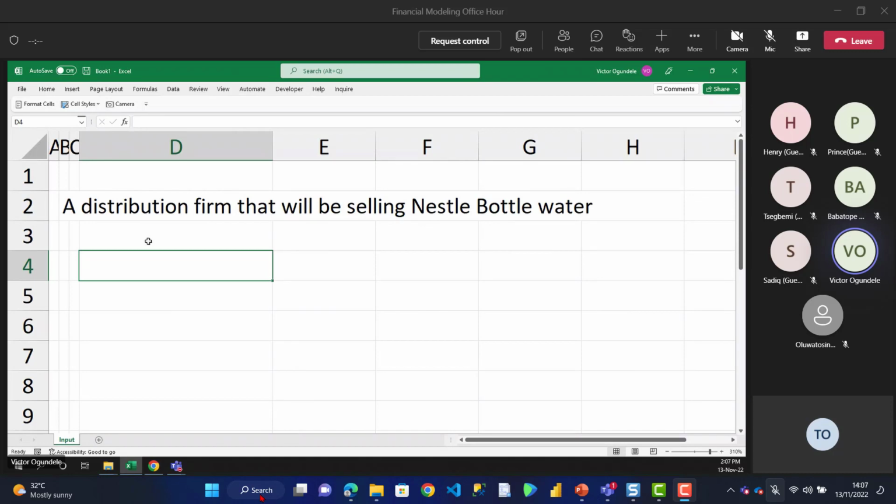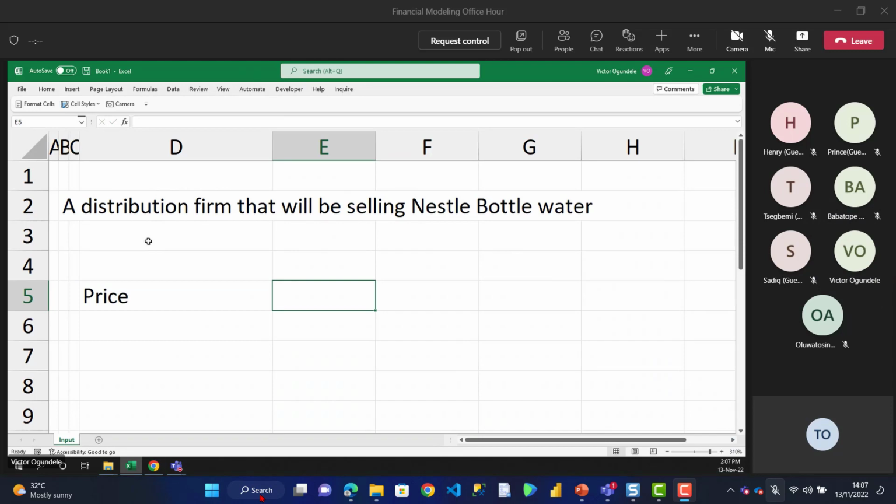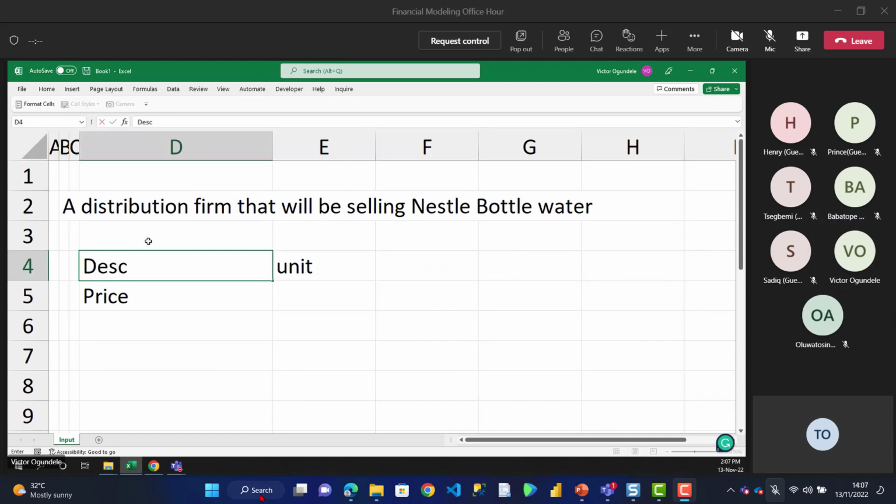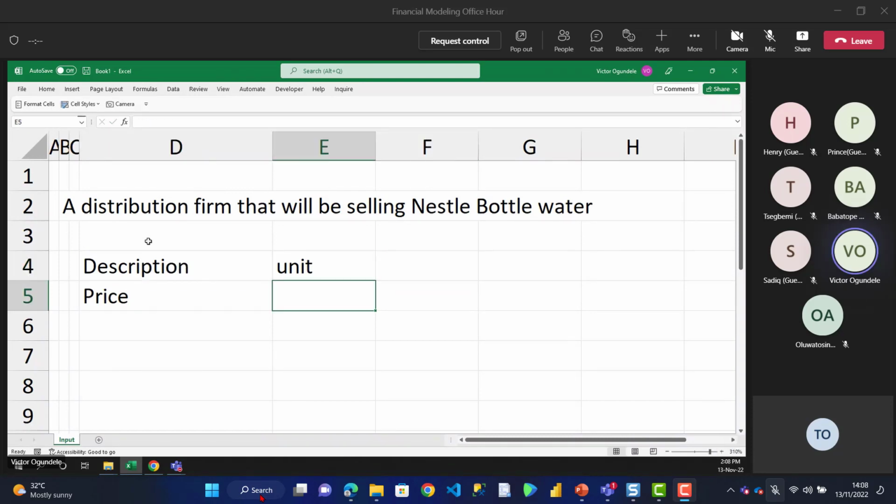So let's assume for Nestle, we have a price. Let me just call this price. And here, let me call this description. When I build my model, I just like making things look good. So let's just use a dollar, and this should be per pack. So assume that would be per pack.